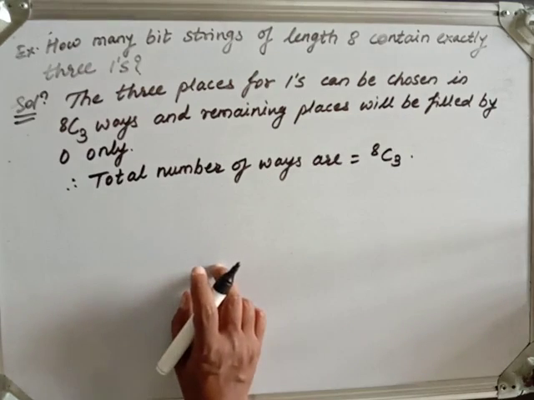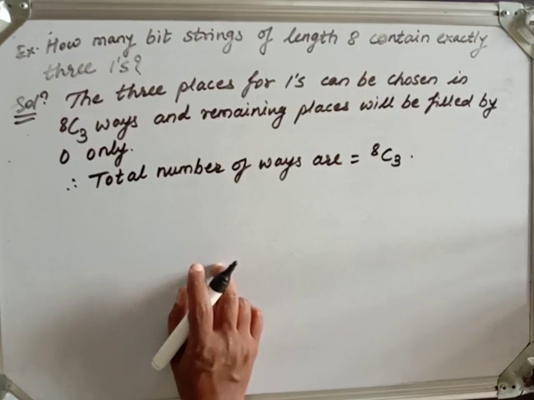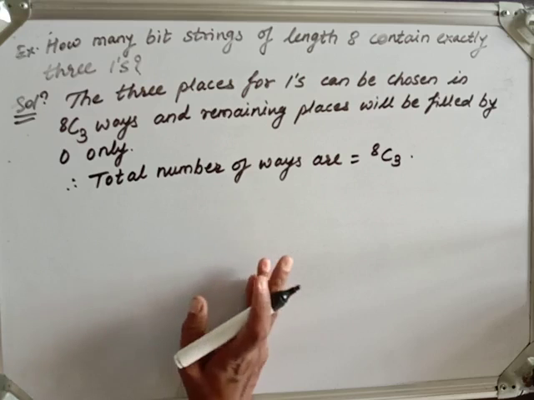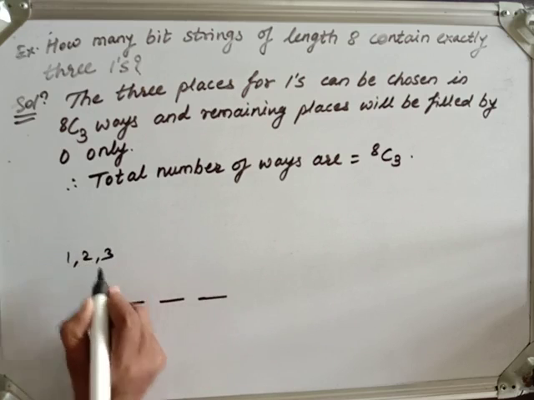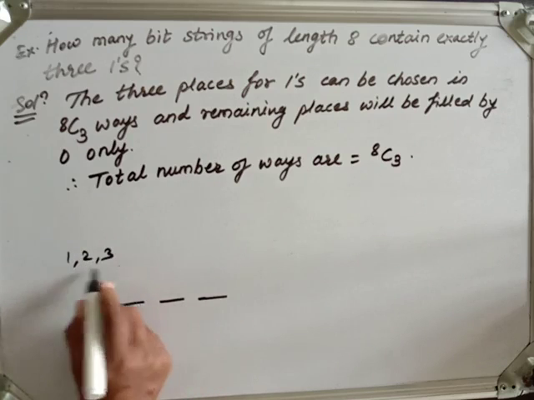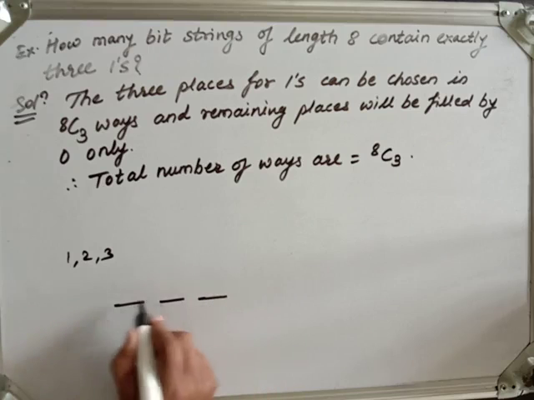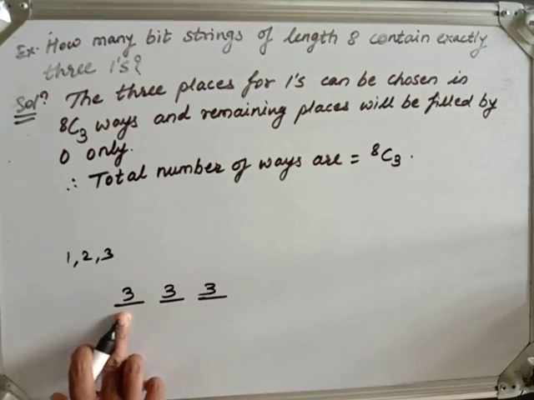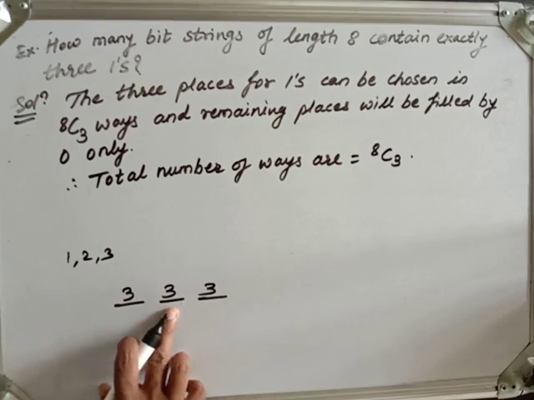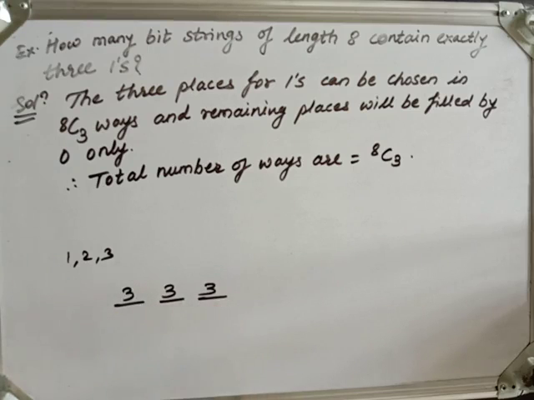Now, the next part we have to see is permutation with repetition. Counting permutations where repetition of elements is allowed can be done easily using the product rule. Repetition allowed means what? Suppose we have 3 numbers 1, 2, 3. Each place has these 3 choices to arrange them. So 3 multiplied by 3 multiplied by 3. This place will be filled independently of that one. So here we are using the multiplication rule clearly.